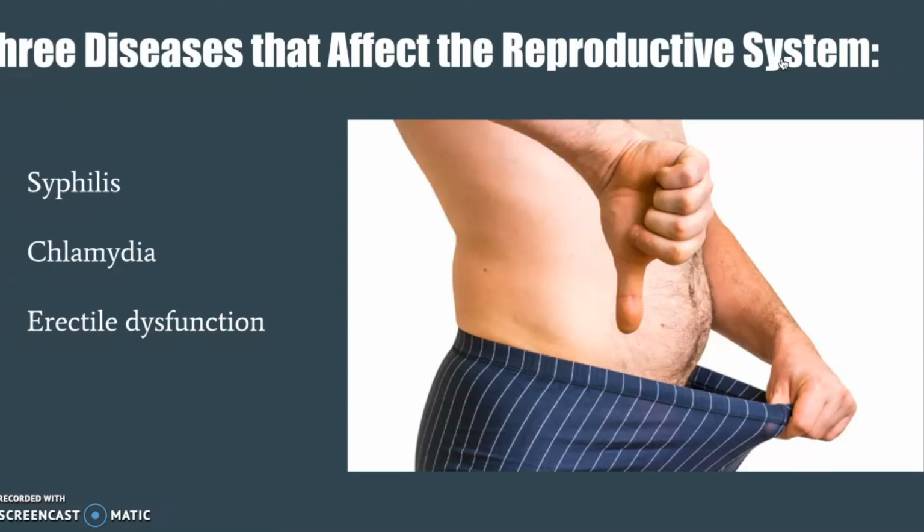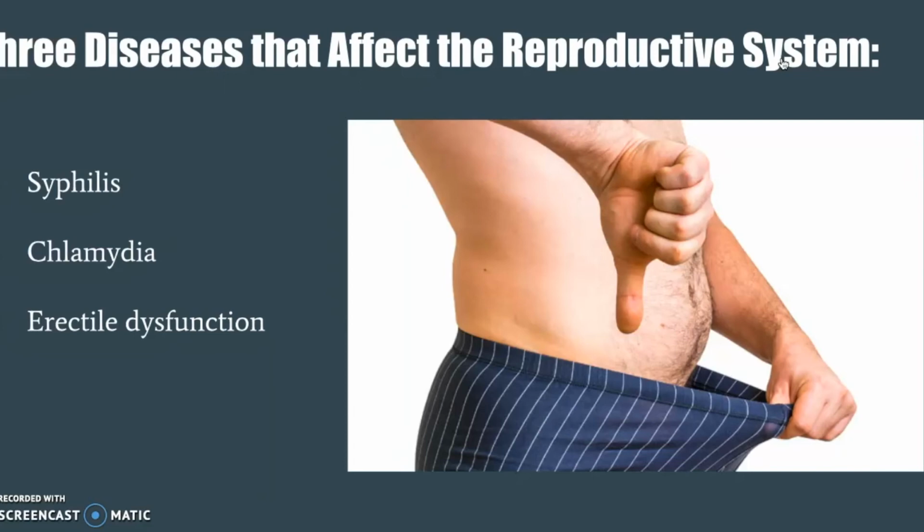You can get chlamydia by having vaginal, anal, or oral sex with someone who has chlamydia. If your sex partner is male, you can still get chlamydia even if he does not ejaculate. If you've had chlamydia and were treated in the past, you can still get infected again. And this can happen if you have unprotected sex with someone who has chlamydia.